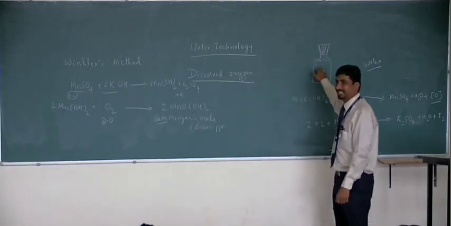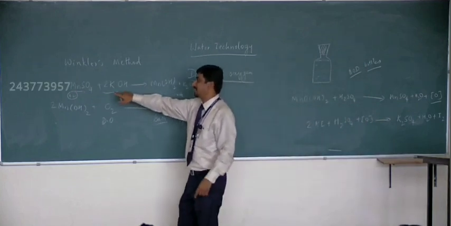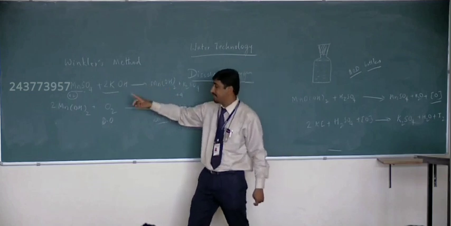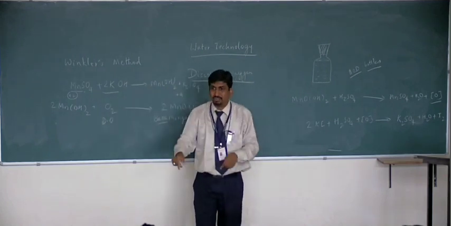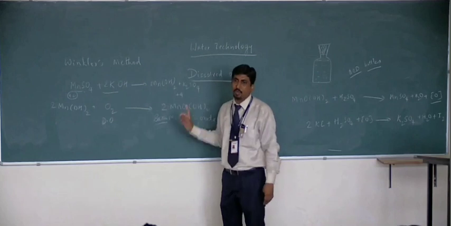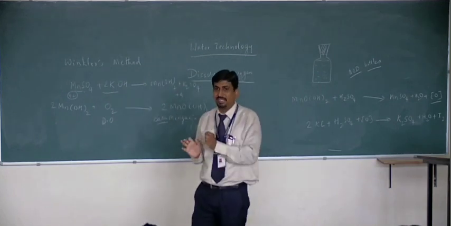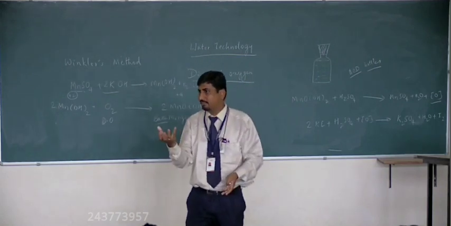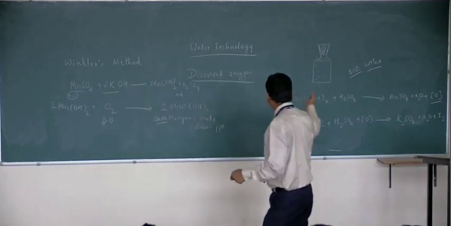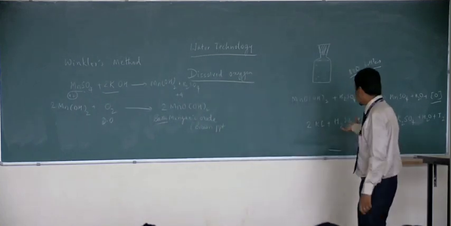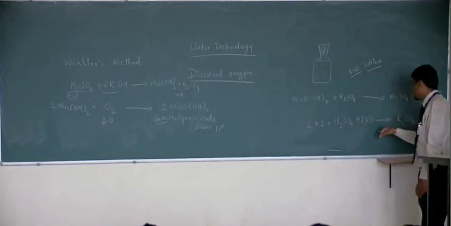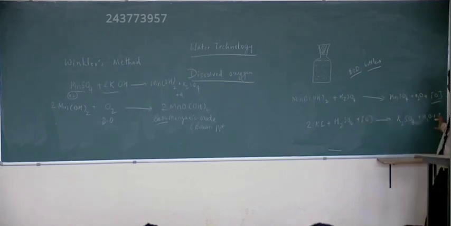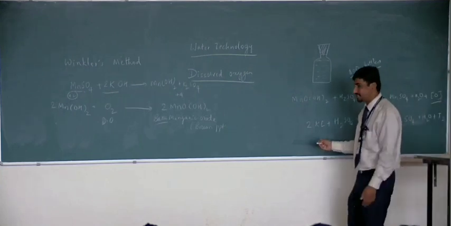In our case, you get a brown precipitate because manganese sulfate reacts with KOH forming manganese hydroxide. This manganese hydroxide scavenges the dissolved oxygen forming manganic hydroxide. That is the brown precipitate. You dissolve this brown precipitate in a minimum quantity of sulfuric acid and take it into a conical flask and directly titrate against sodium thiosulfate because KI is already there. It displaces iodine from KI, that is, it oxidizes KI to iodine. This iodine is titrated against sodium thiosulfate.